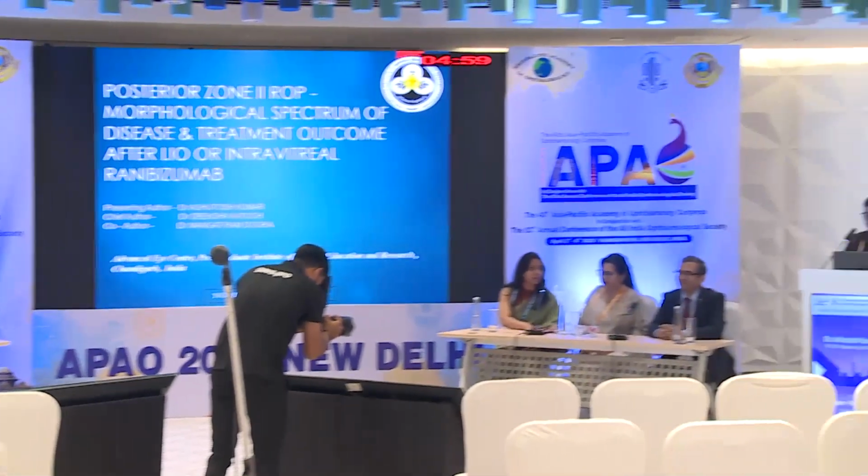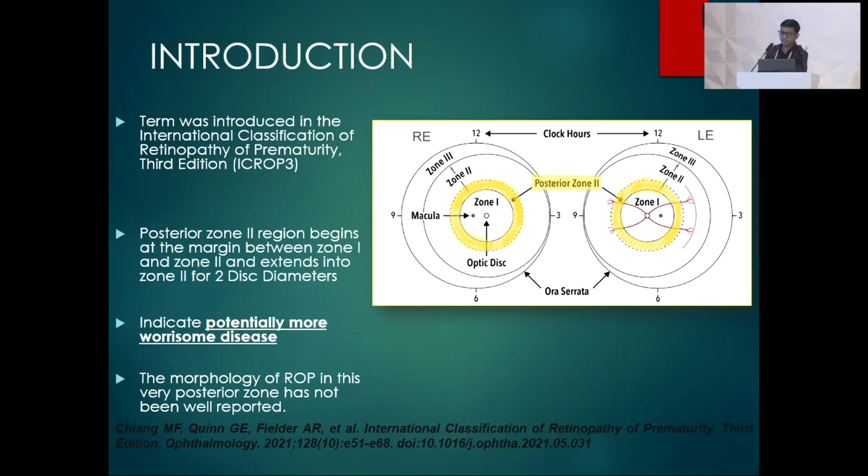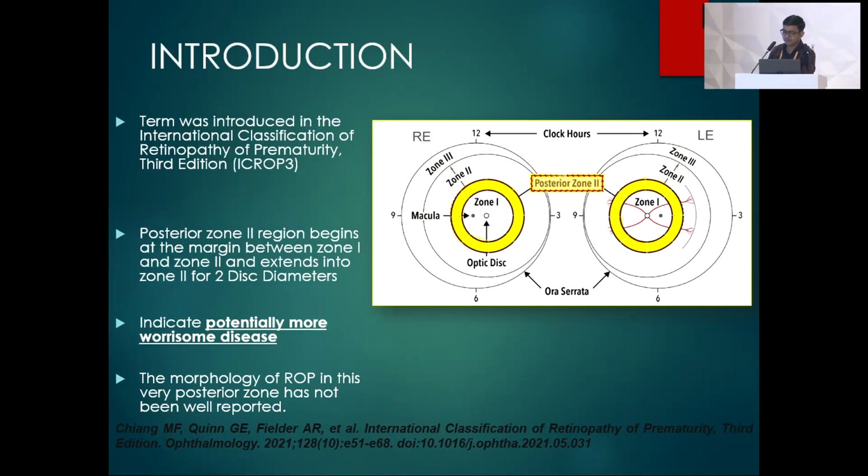Good morning, everyone. My topic is posterior zone 2 ROP, its morphological spectrum and treatment outcome. The term posterior zone 2 ROP was introduced in ICROP3 in 2021. It's the region that begins at the margin between zone 1 and zone 2, and is 2 disc diameters. It indicates potentially more worrisome disease. The morphology of ROP in posterior zone 2 has not been well reported.